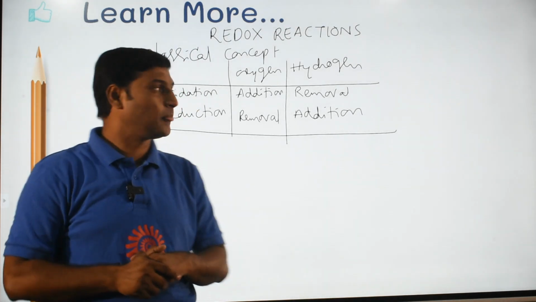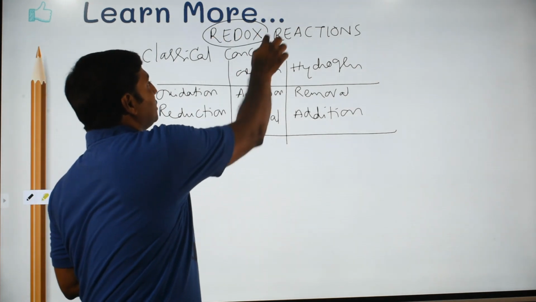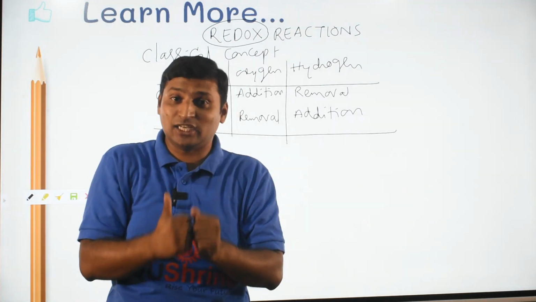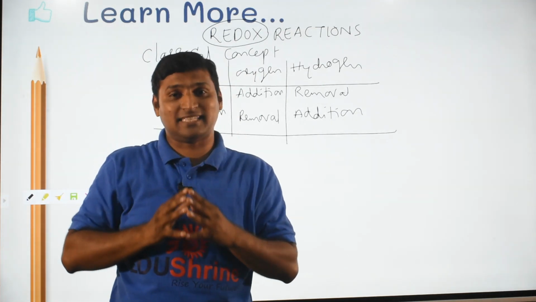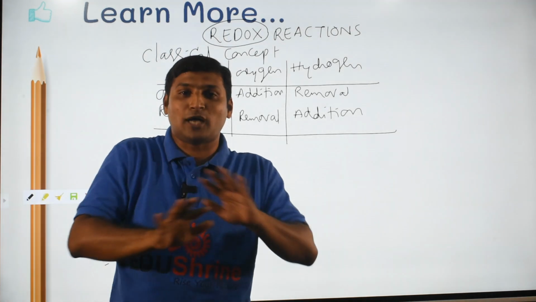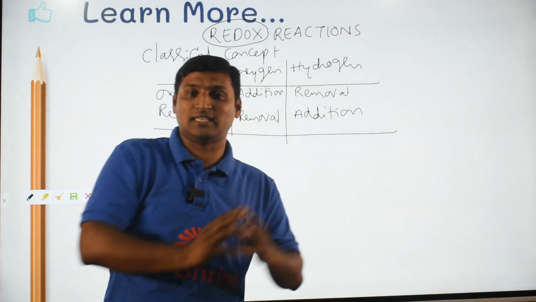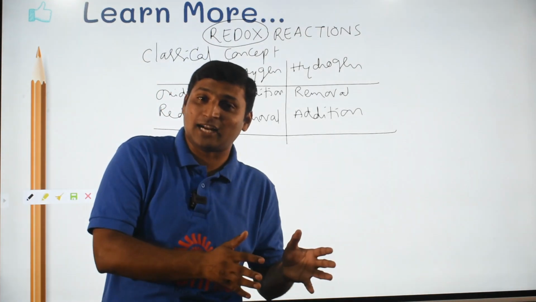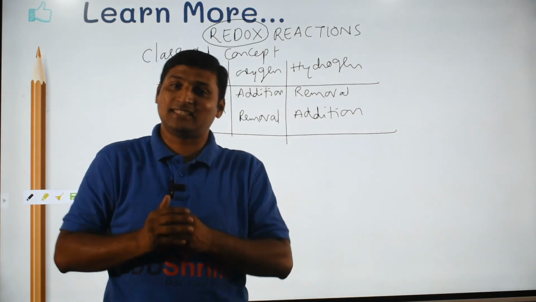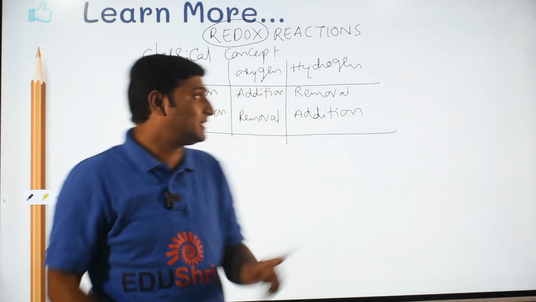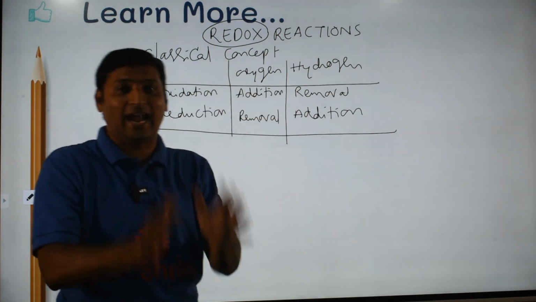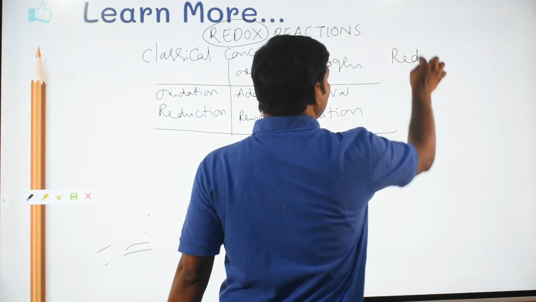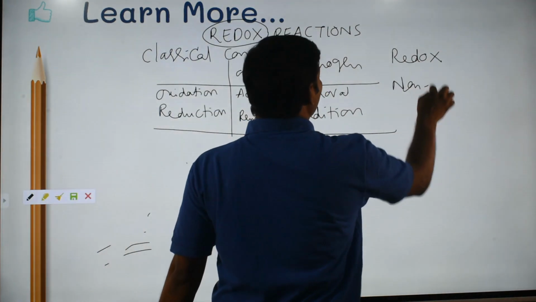Now the question is, what is a redox reaction? A redox reaction is a reaction between a reducing agent and an oxidizing agent, and both reduction and oxidation occur simultaneously. There is no process on this earth which you can call exclusively oxidation or exclusively reduction. If there is a substance undergoing reduction, there will be a substance undergoing oxidation. Since both of them occur simultaneously, you call such a reaction a redox reaction. That means on this earth, either a given reaction is redox or a given reaction is non-redox. Simple.